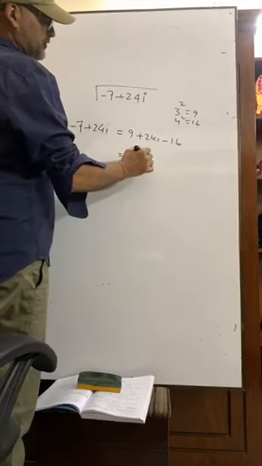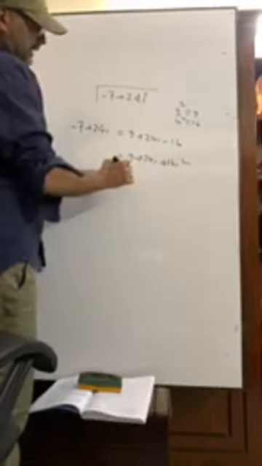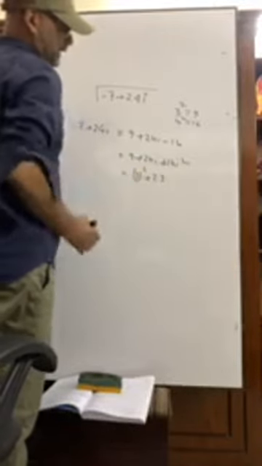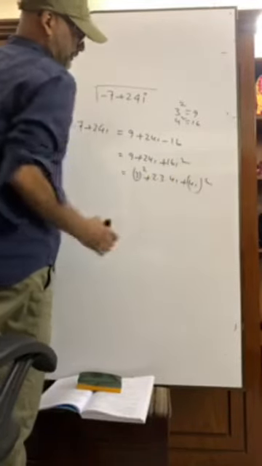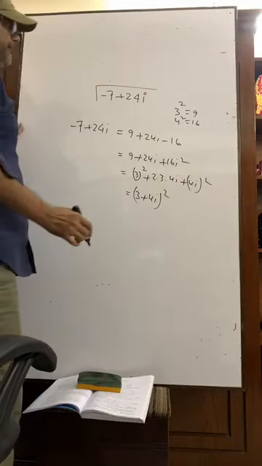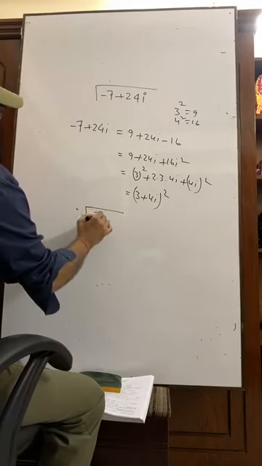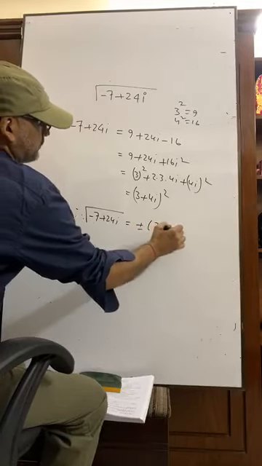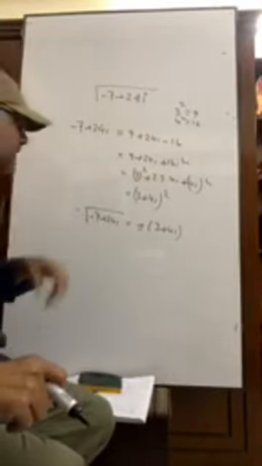Now 9 plus 24i plus 16i square is the formula of a square plus 2ab plus b square, where b is 4i, whole square. That is 3 plus 4i, as I told you, 3 and 4. Therefore, the square root of minus 7 plus 24i is equal to plus minus 3 plus 4i. Every math can be done like this.